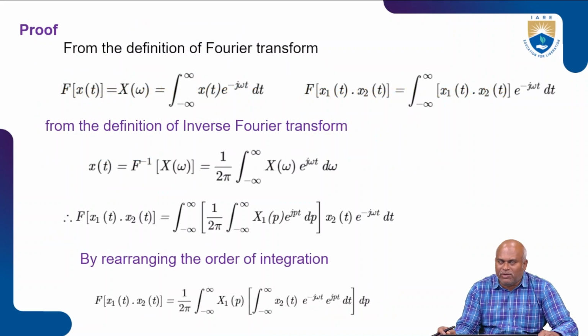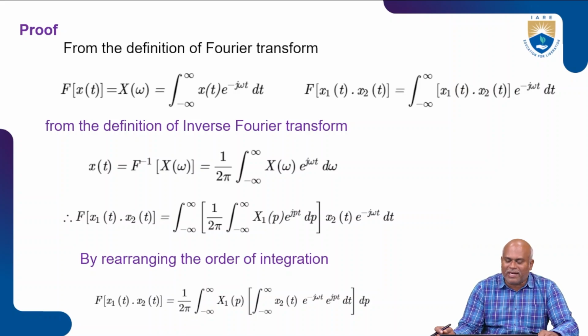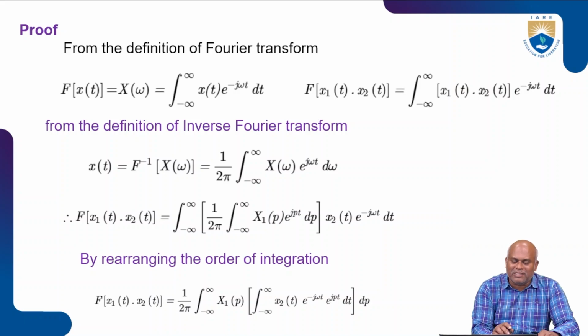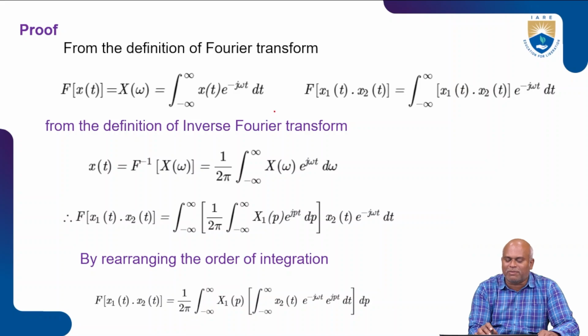Now we go for the frequency convolution theorem proof. From the definition of the Fourier transform, we write F of x of t is equal to x of omega, whose value is the integration from minus infinity to plus infinity of x of t e power minus j omega t dt, as a formula statement.